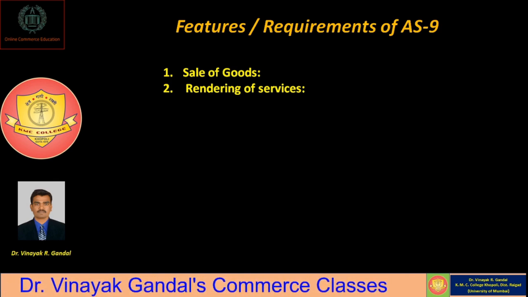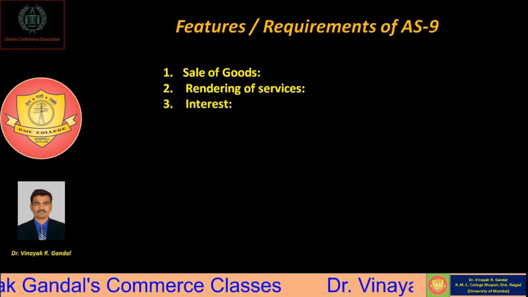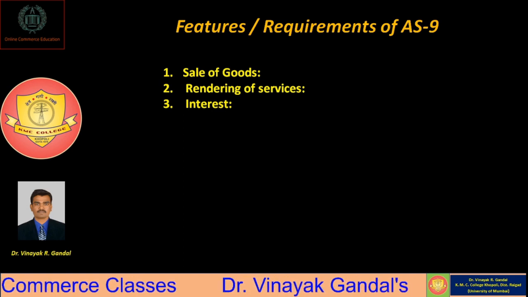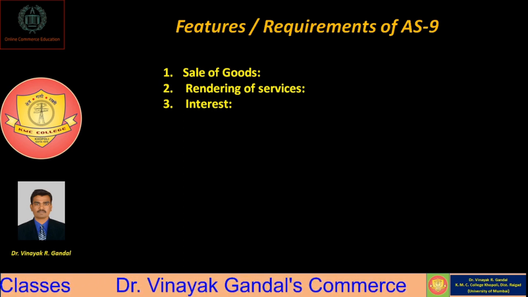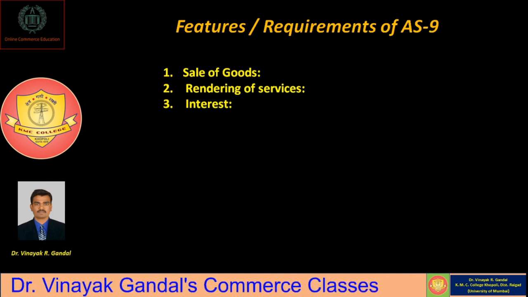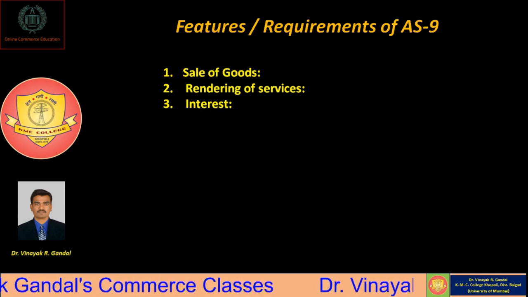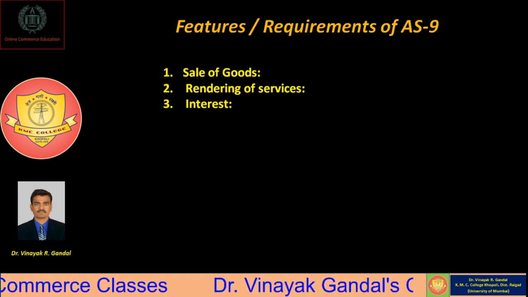And in the case of other incomes like revenue generated from interest, it should be recognized on time proportion basis, taking into account the principal outstanding. Means whenever we consider interest on loan, it is always calculated at a prescribed rate available at a time and on outstanding principal amount.